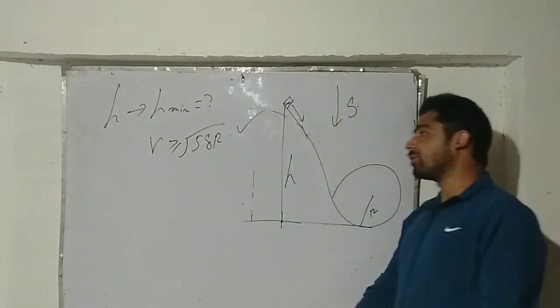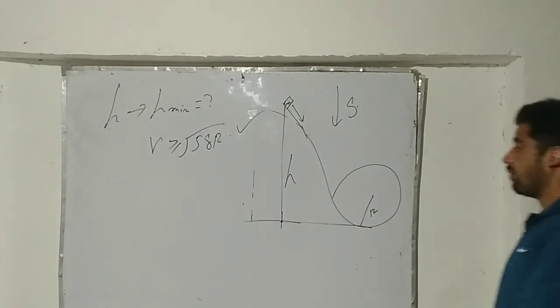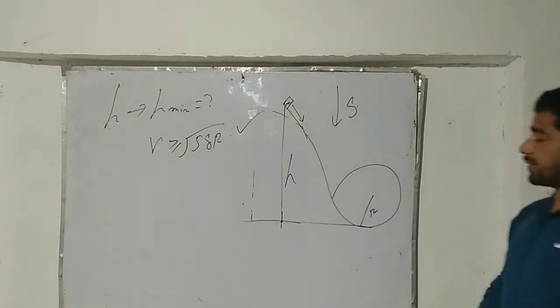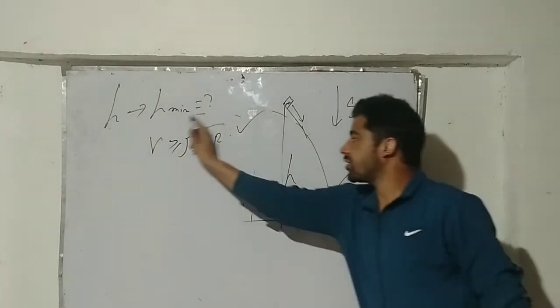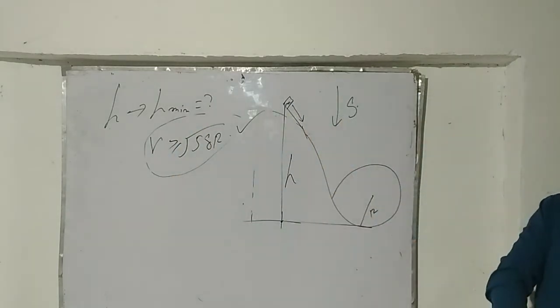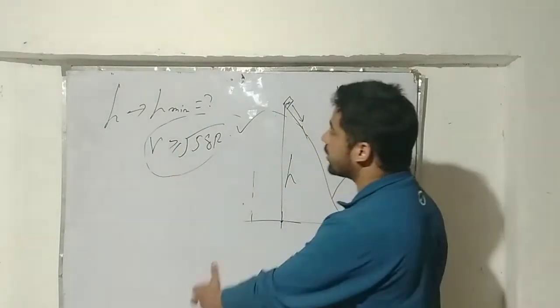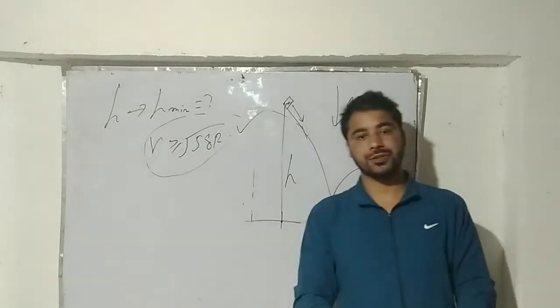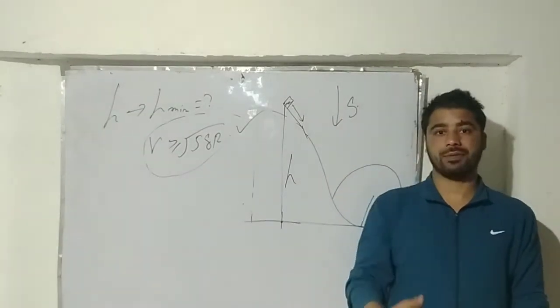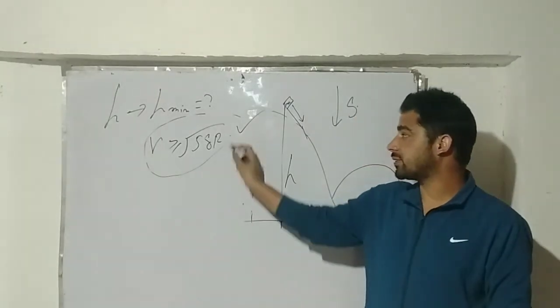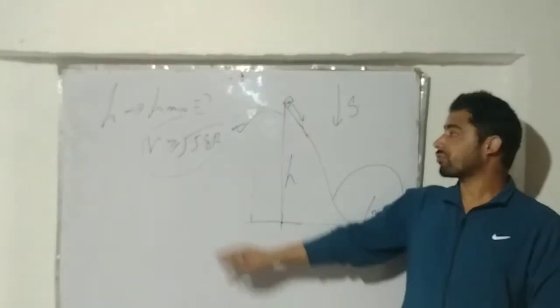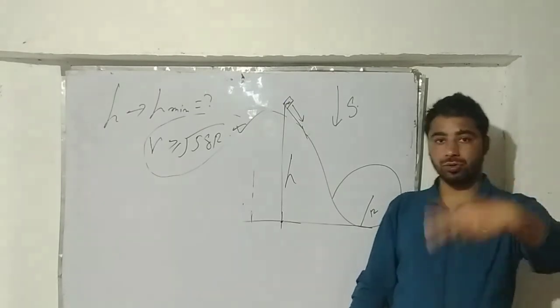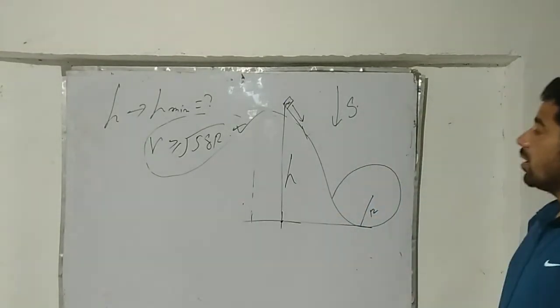It's a requirement for a particle moving along a vertical circle. If this condition for the velocity of the particle is satisfied, I can safely say the particle will complete the vertical circle. This is the condition for a particle to complete the vertical circle.